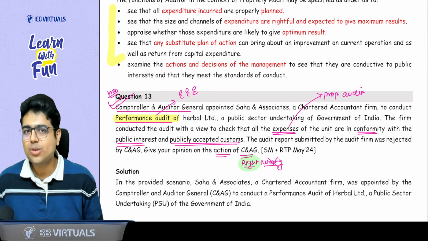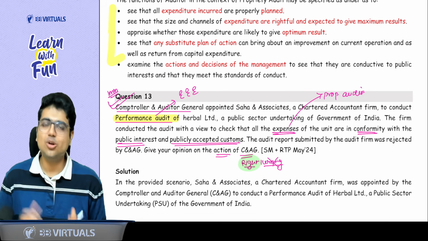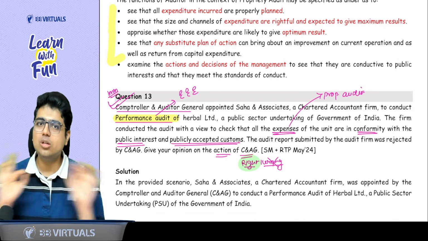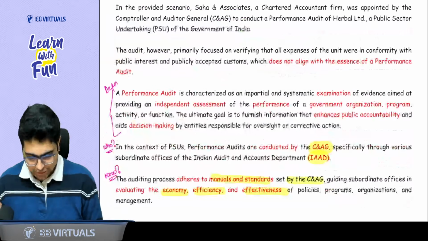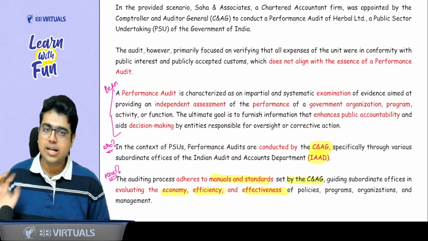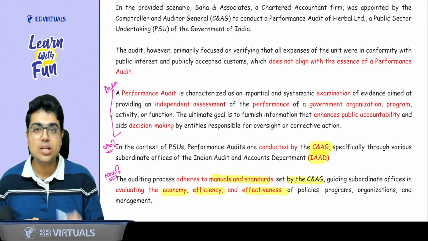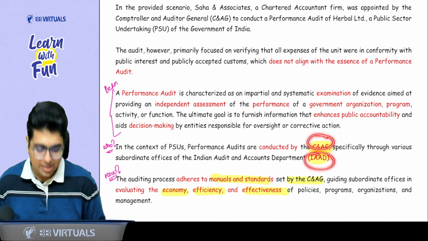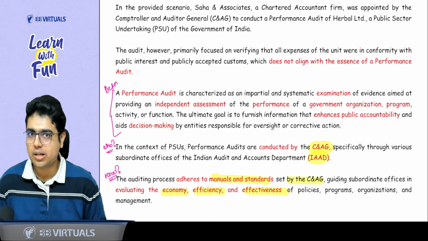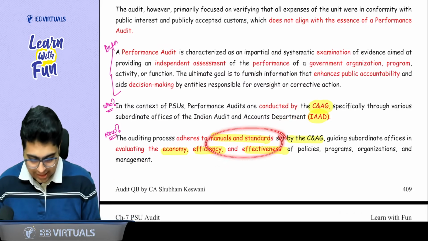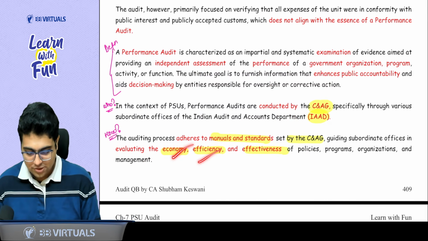But in exam, you don't get the marks for just writing right. So how do you frame your answer? Write all the theory you know. Give the definition of performance audit. Tell how the performance audit is done. Who does the performance audit? CNAG with the Indian Accounts and Audit Department. He gives proper standards and guidelines to this department to check economy, efficiency, effectiveness.